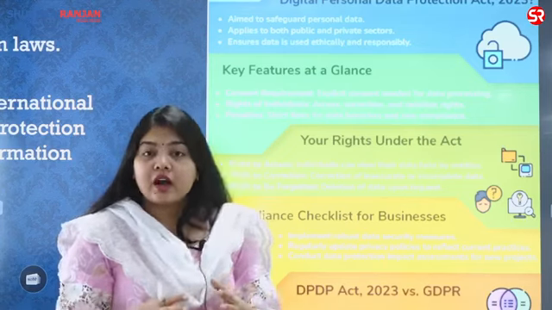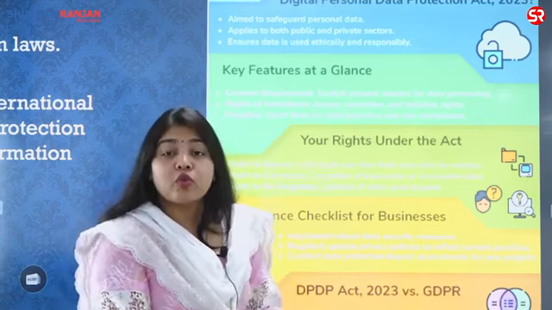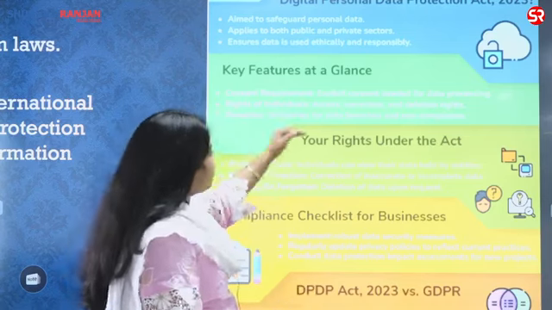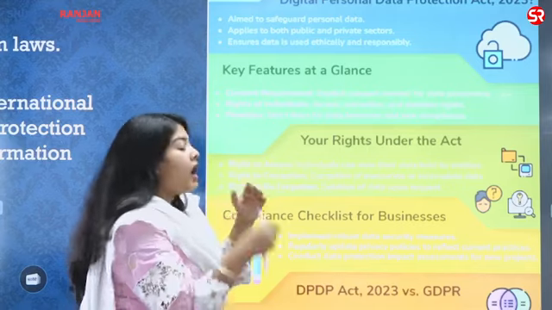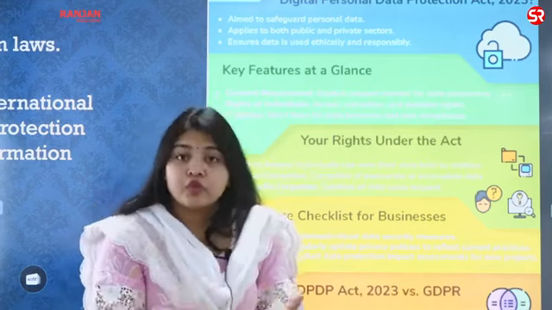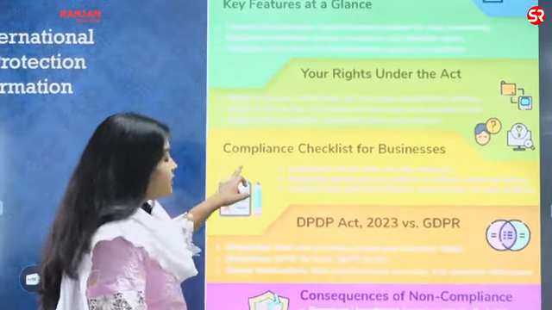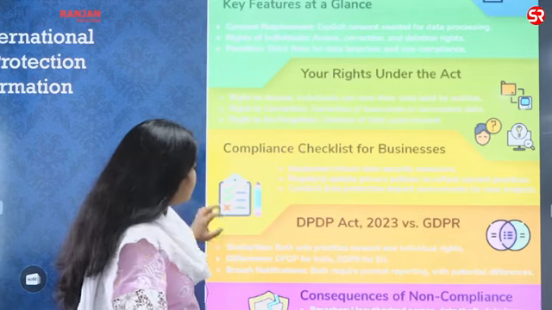Do you know that in the dark web, in the dark net, one of the most expensive commodities which was sold was the data on Indians' Aadhaar card, right? Then your rights under the act, right to access, right to correction, right to be forgotten. I want my data to be removed after it has been used. Compliance checklist, implementation should be extremely robust. Data security measures should be there.